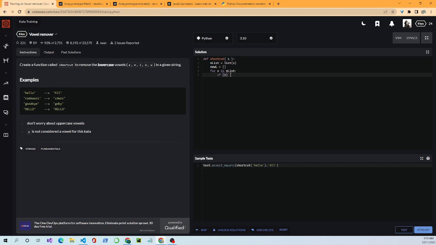If x not equal a, and x not equal e, and x not equal i, and x not equal o, and x not equal u, then a colon, because we're indenting again, because we're inside of an if statement, which is inside of a for loop.